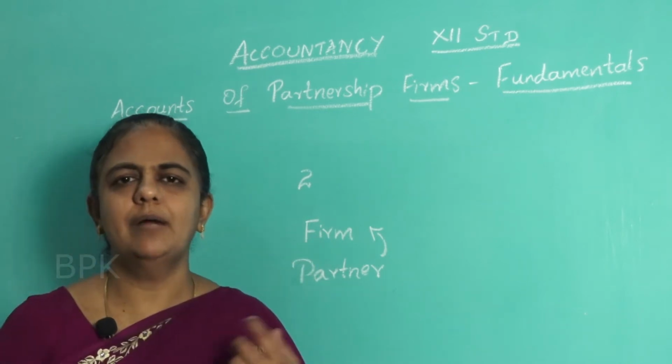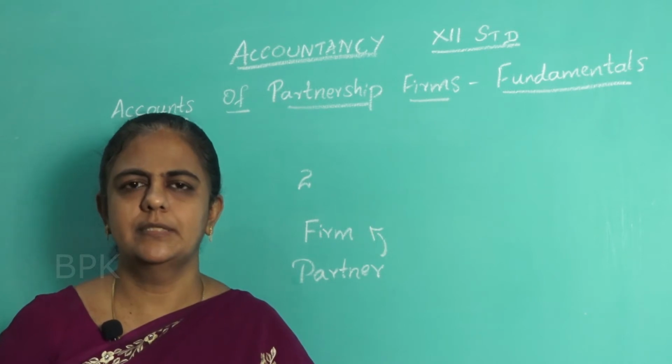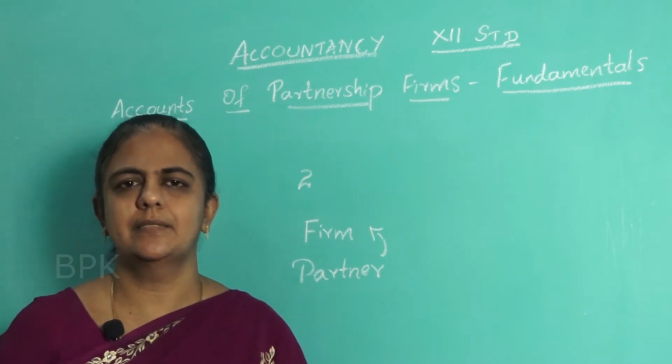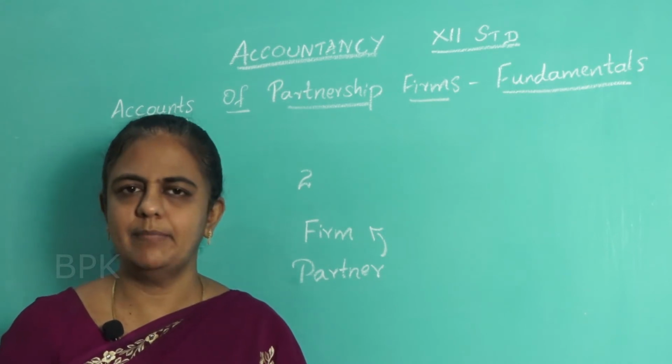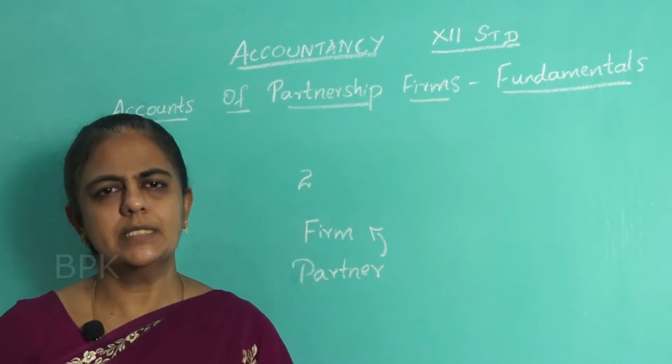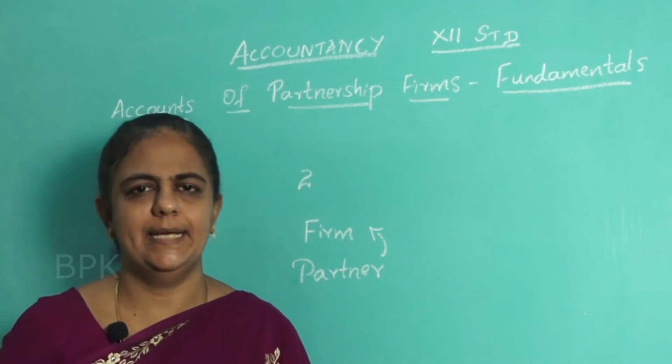Thus, to overcome the limitations of sole proprietorship or a small trading business, that is limitation of capital, limitation of managerial ability, and risk bearing, a partnership form of organization came into existence.